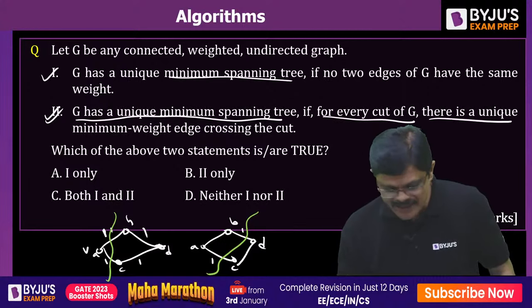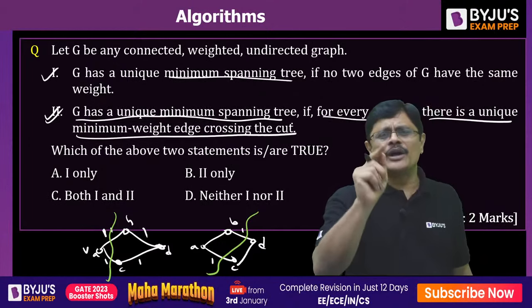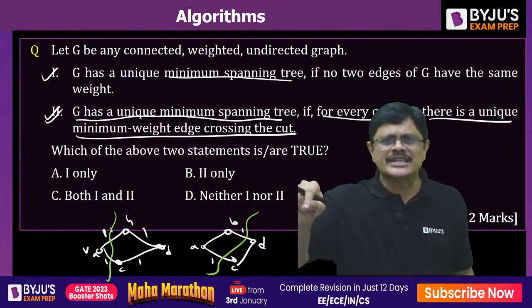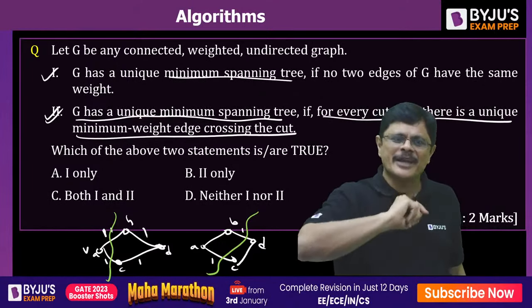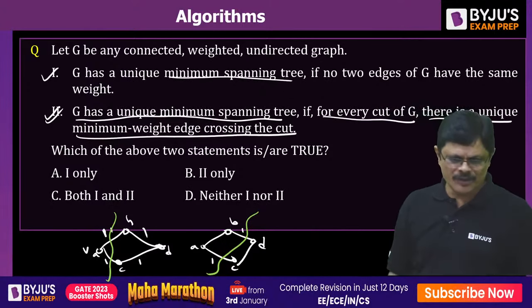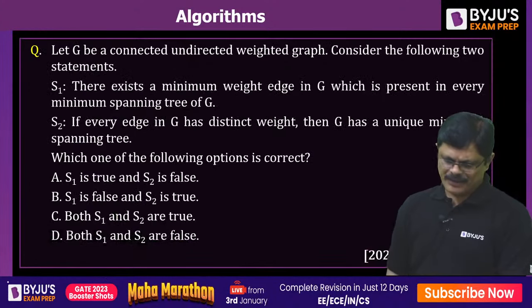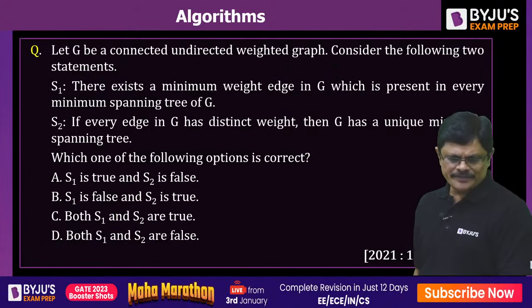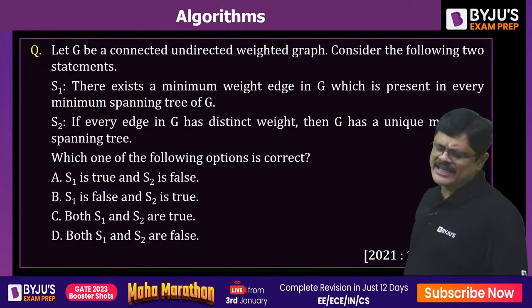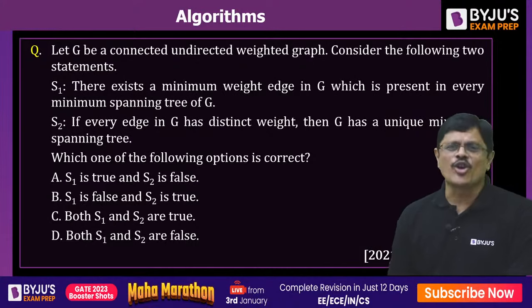if for every cut of G, there is a unique minimal weight edge crossing the cut. If there is only one edge having the least weight crossing the cut, the minimal spanning tree will be unique. The minimal spanning tree will be unique, my dear friends. Hope you understand. Now, if you see the next question, there exists a minimal weight edge in G which is present in every minimal spanning tree, which is wrong.